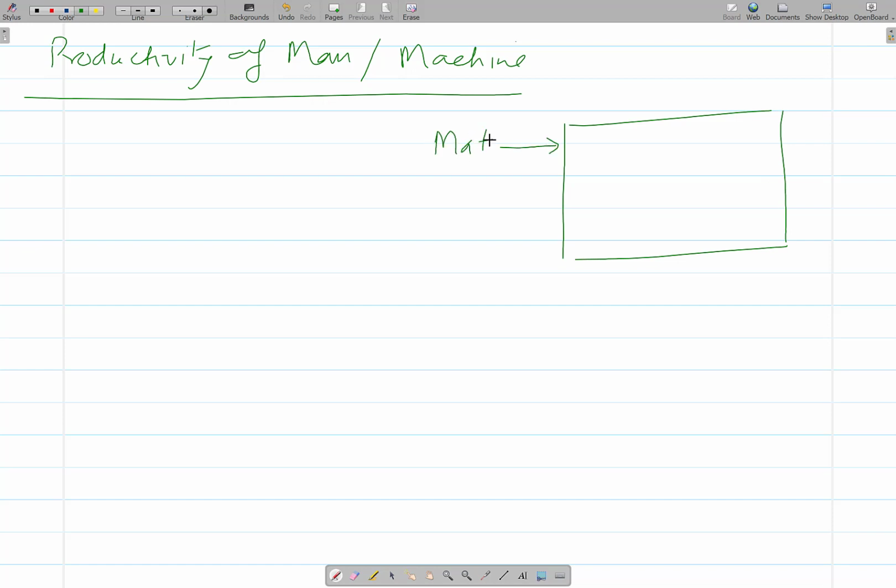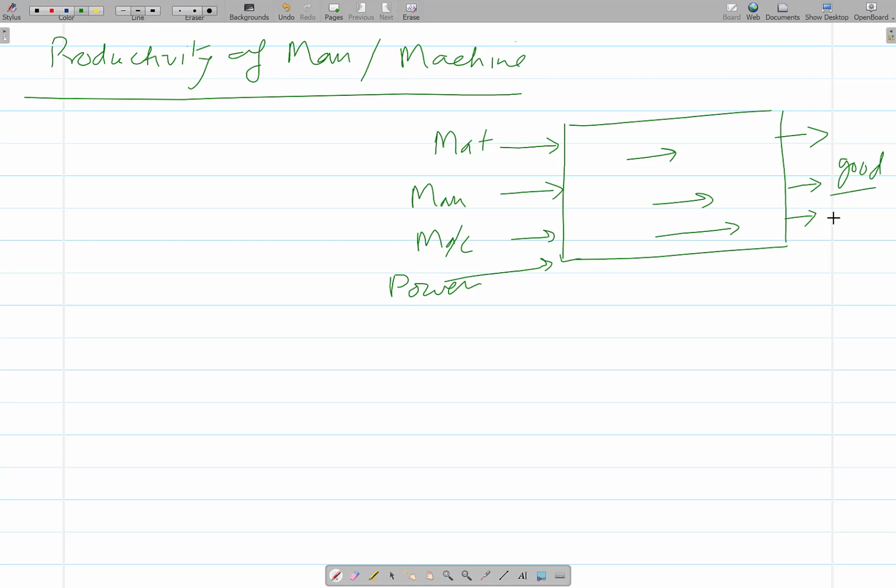Say material, the workers are working, so man, various types of machines, power. So everything, whatever is needed for facilitating the production, that is given. Okay, and as a result we get the desired output in form of goods and services.